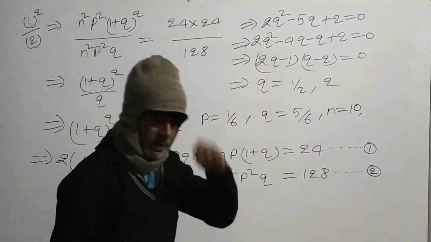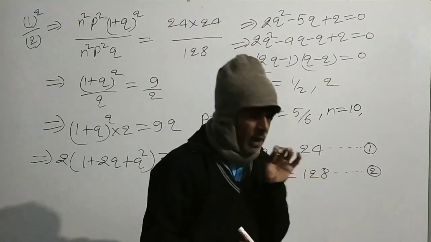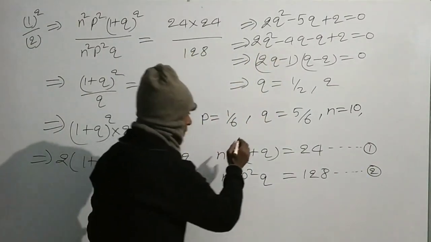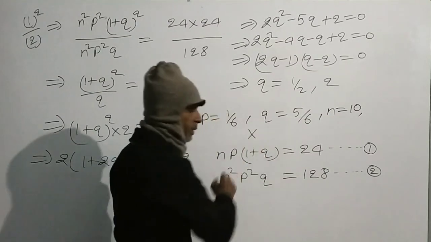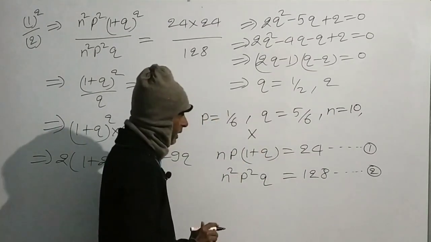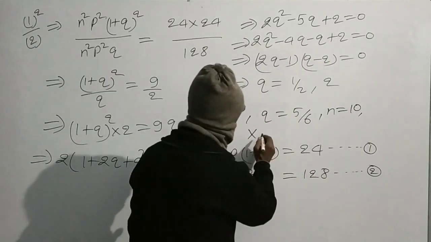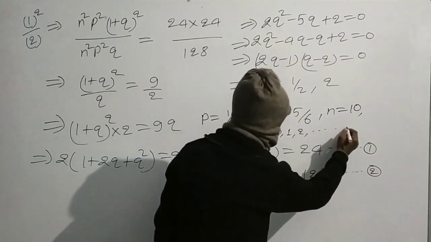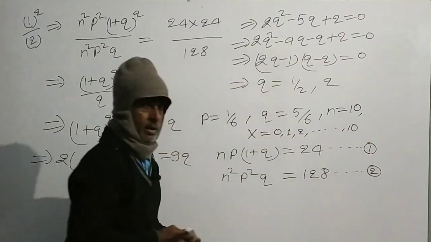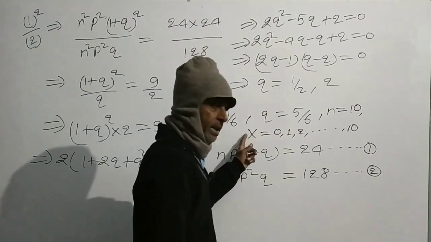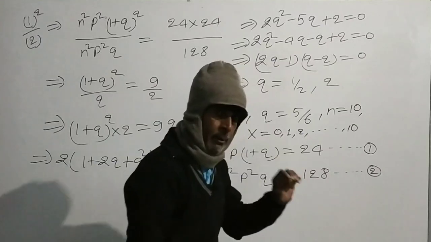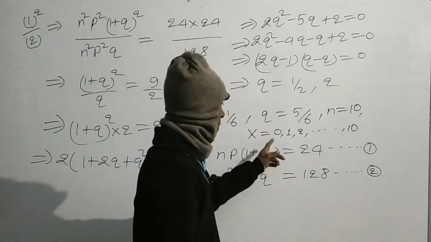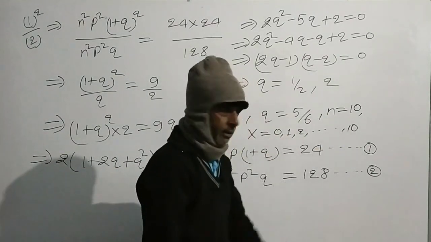And the number of successes will vary from 0 to 10. This number of successes is a random variable that can take values from 0 to 10. The value of random variable x is actually the number of successes.